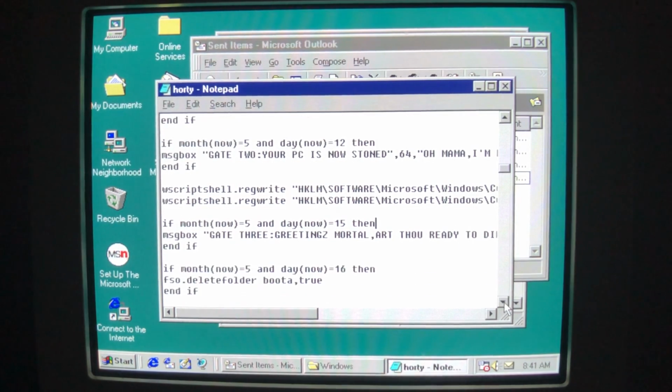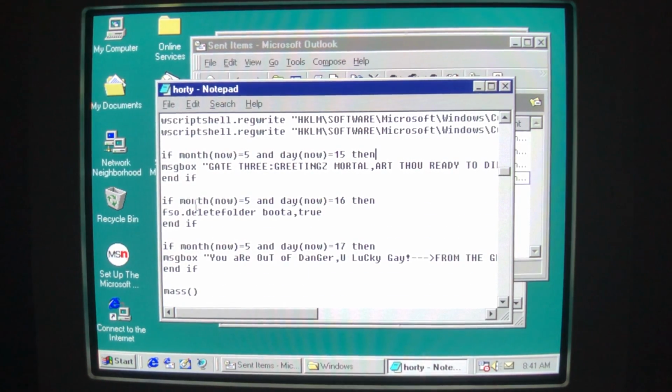Alright, let's keep going. So here's the code for the 16th. So if the month is May, the day is 16, then it's supposed to delete our boot A folder, which is the Windows directory. And of course this doesn't work because somehow Windows knows enough to defend itself, which quite frankly I've never seen before, but hey, I guess it's gotta work sometimes.